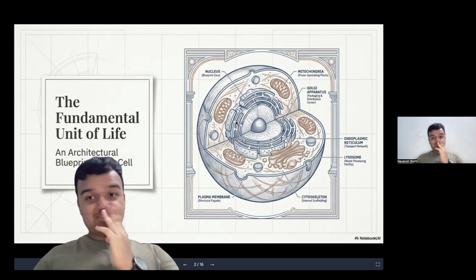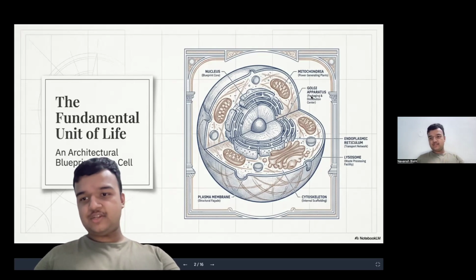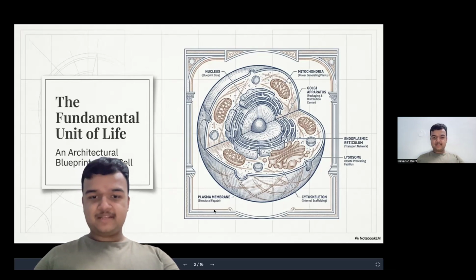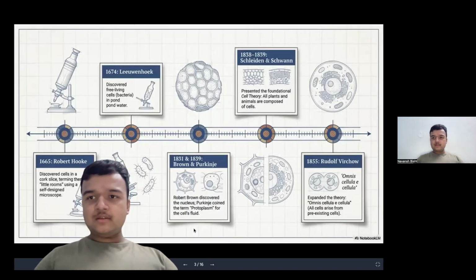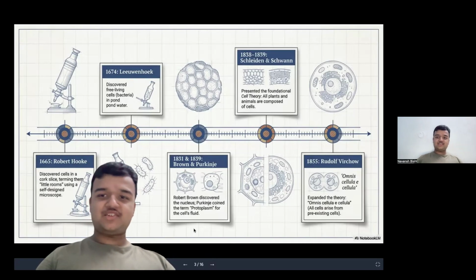There are different parts of the cell, such as nucleus, mitochondria, Golgi apparatus, endoplasmic reticulum, lysosome, cytoskeleton, and plasma membrane. We are going to discuss these parts of the cell in depth later. Before we learn about the structure and function of the cell, we are going to discuss the history of the cell.